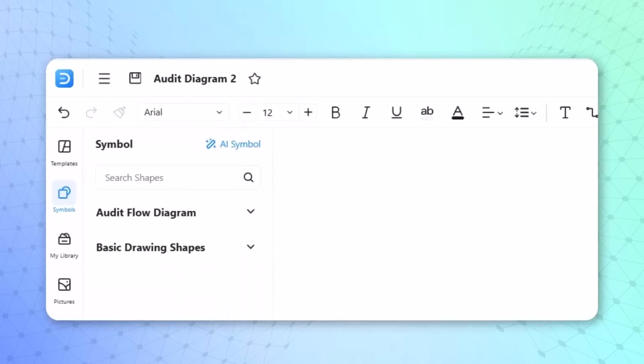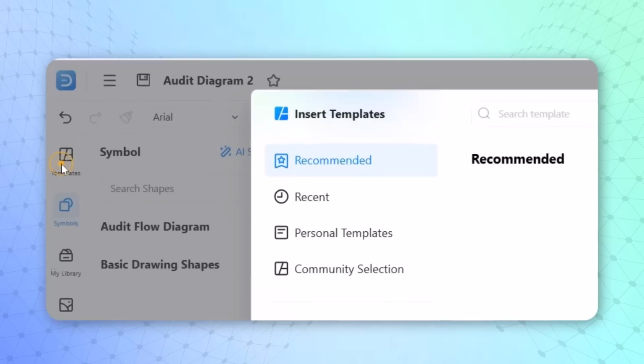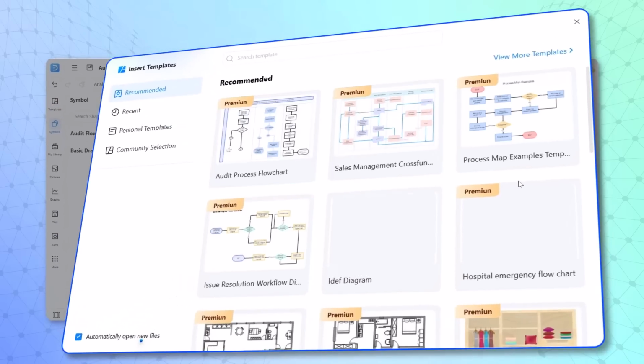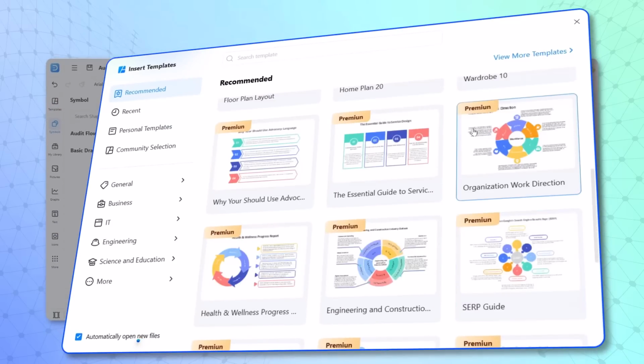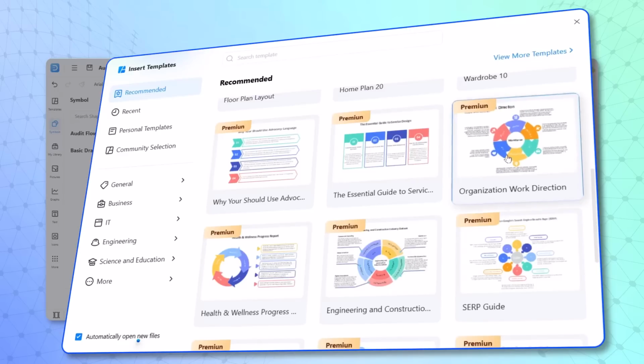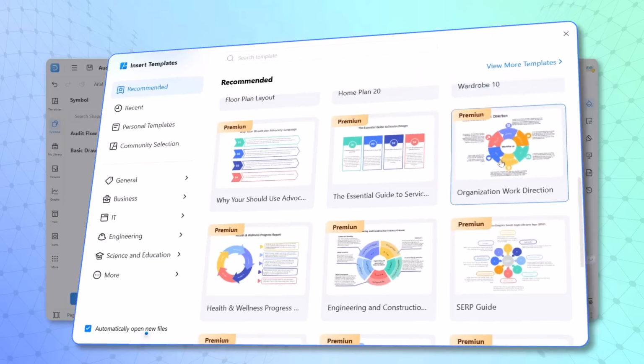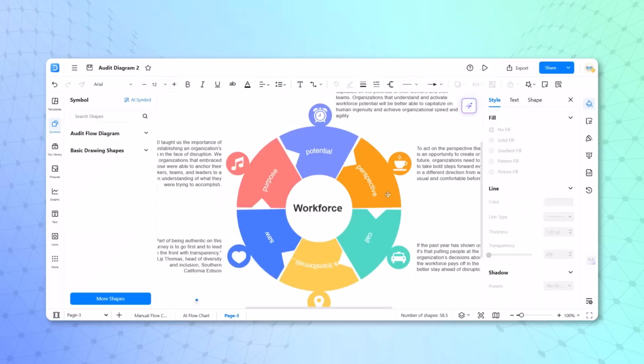Let's see another example. When we click on the plus sign, on the left-hand side we have the templates option. When we scroll down, there are plenty of templates. One more random example: this time we can select an option such as organization work direction. And this kind of diagram has been put into eDraw Max.